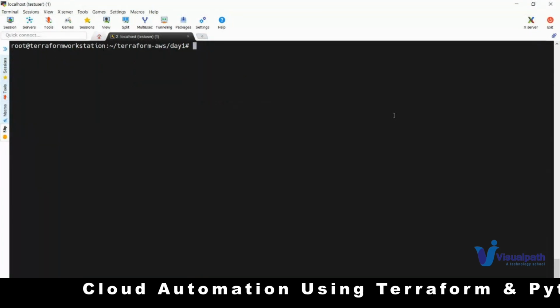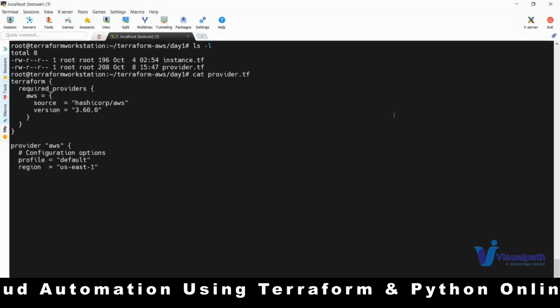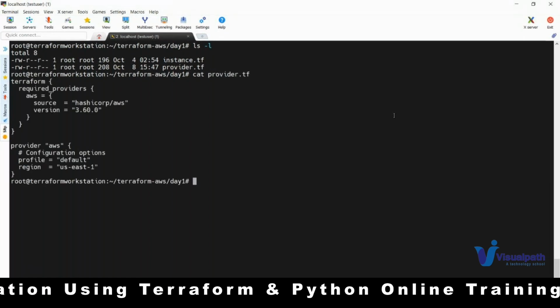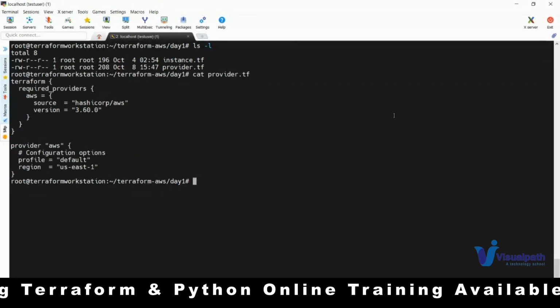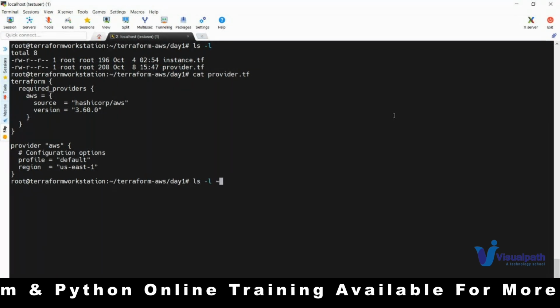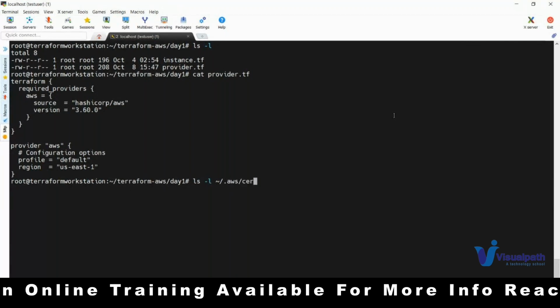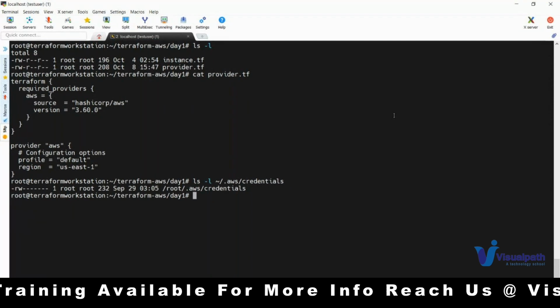Now this is how you write your configuration files. One file represents the plugin you want to download and to whom you are trying to communicate. In that particular provider file, I mentioned that I'm communicating to AWS. My AWS credentials are stored under the .aws directory in my home directory. You can see there is a file called credentials, in which my access key and secret key are stored.